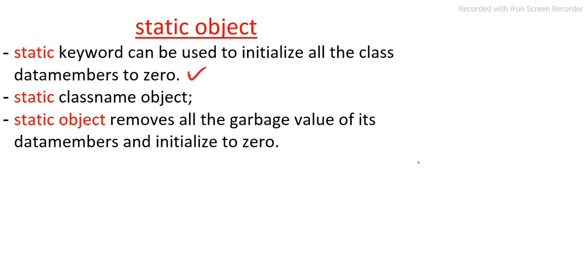The syntax is: static class name object; so we can declare an object static. For example, for a class number we can declare the object as static like this: static number obj, where number is the class name and obj is the object name.